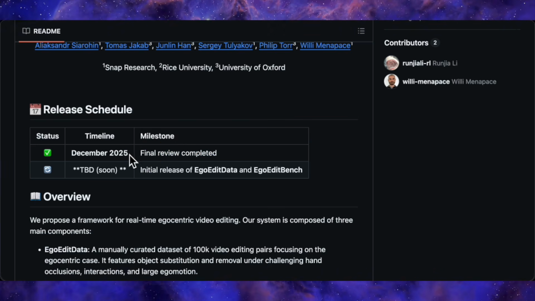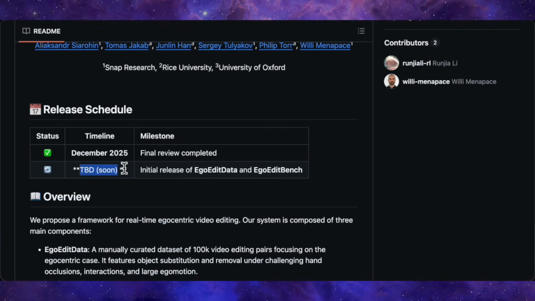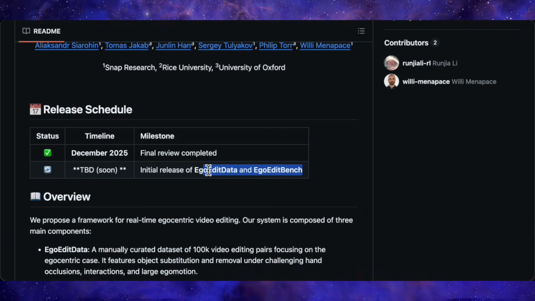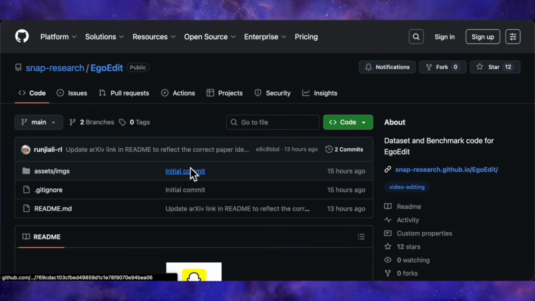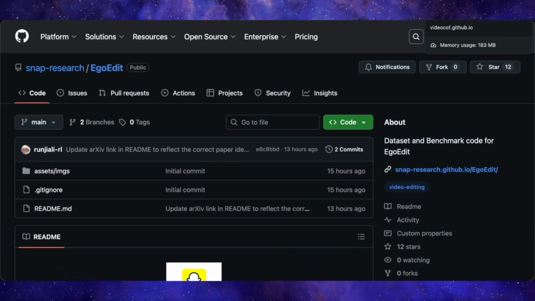In terms of availability, Snap's team has marked the repo as final review completed, but the actual code and full model release are labeled as code release, TBD, or soon, along with planned releases of EgoEdit data and EgoEdit bench. For now, this is more of a coming soon research drop, but as soon as Snapchat releases the code, dataset, and benchmark, all the links will be in the description so you can dive in.